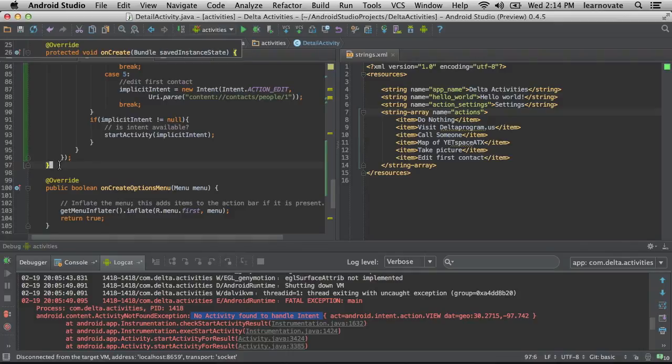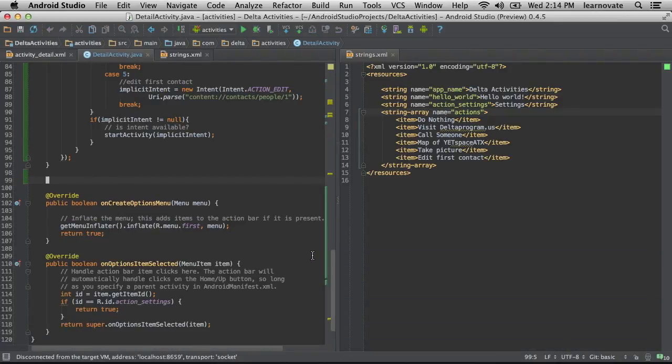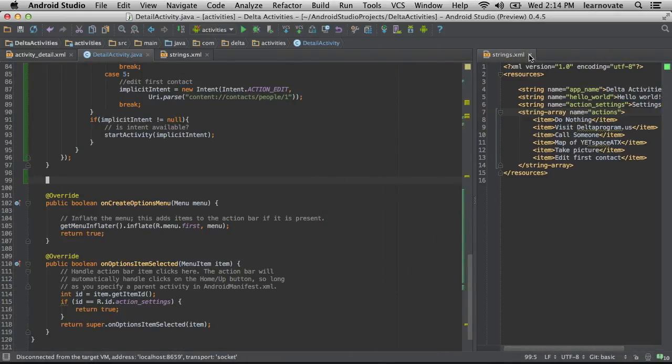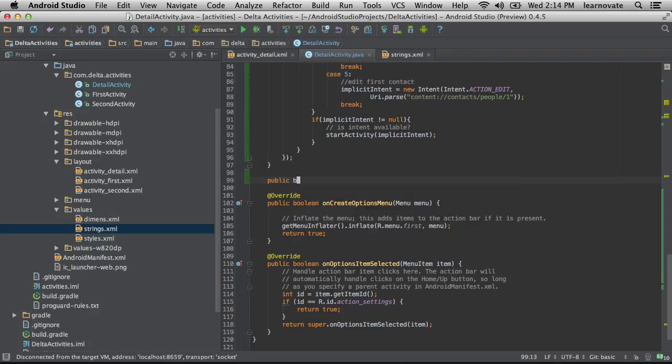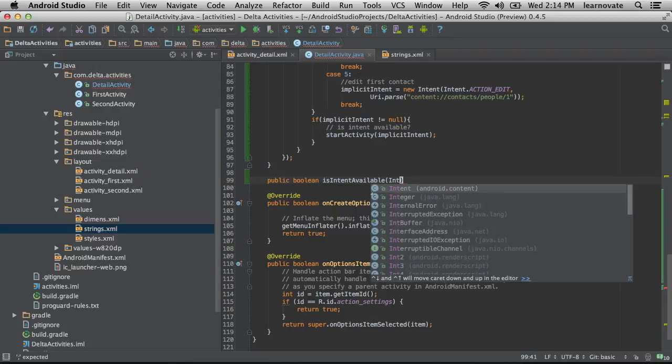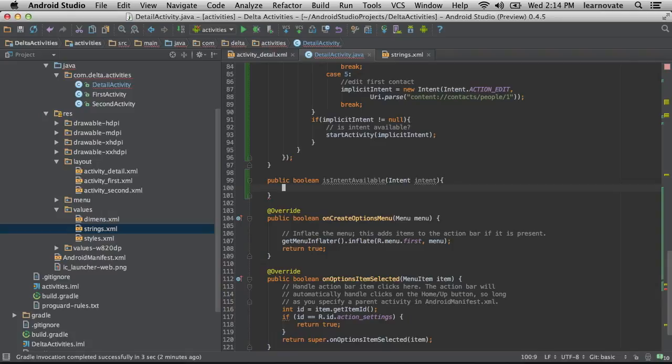So here's the way, having done this a million times, to just make this problem go away. And it's another even cooler part of implicit intents. I'm not going to use it for a cool reason right now. I'm just going to use it as a safety thing. But you can just start inquiring, like a film noir detective, and start asking, well, can anybody do this? Is this available?